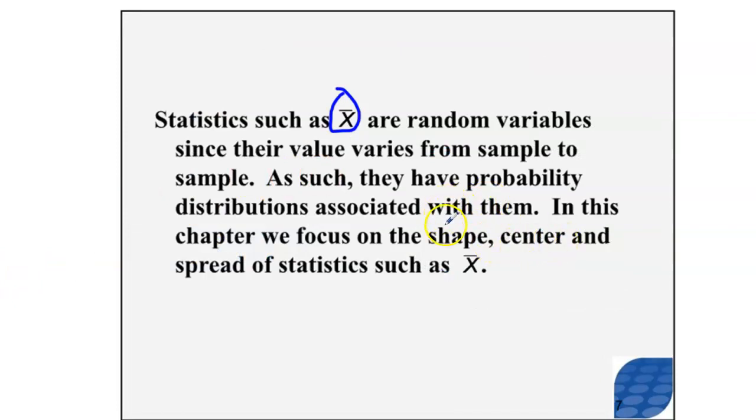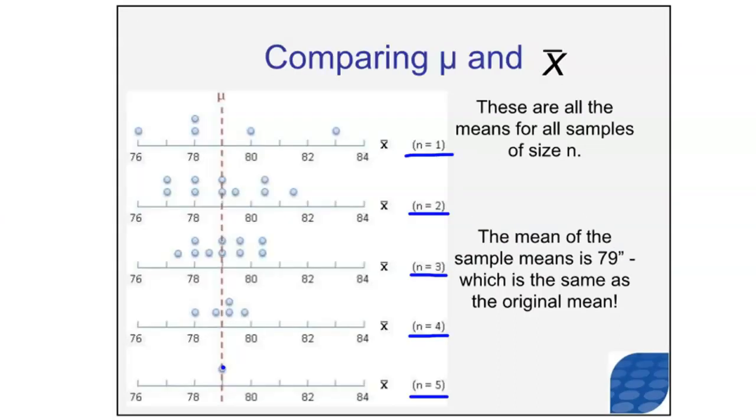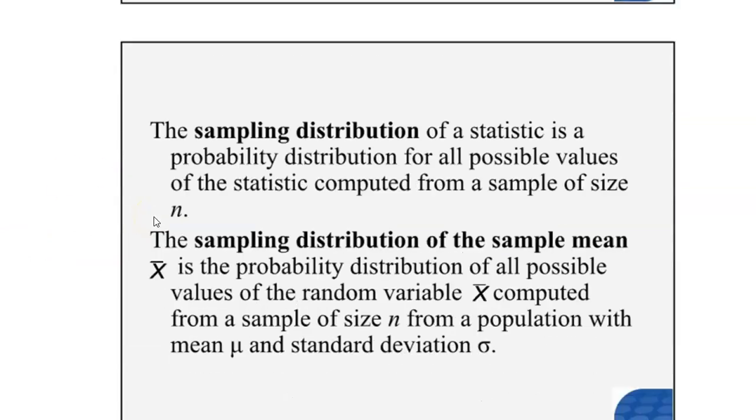Here we're going to be talking about the shape, the center, and the spread of these statistics. We already talked about the spread, and we already talked about the center. When I'm looking at these probability distributions, the center of all these distributions is the population mean. That's important. And also, as the n increases, the sample size increases, the spread, or the standard deviation, is going to decrease. Very important information here.